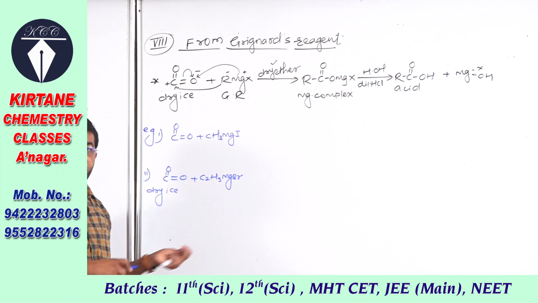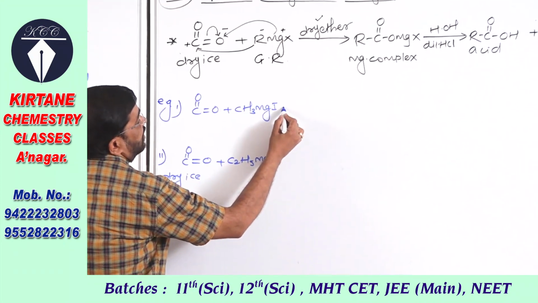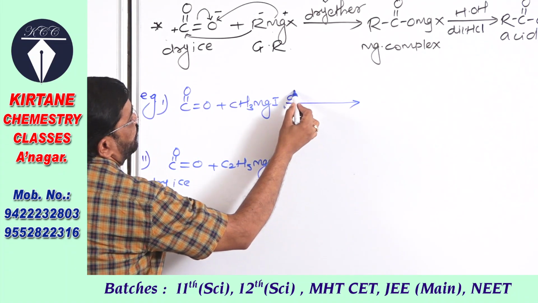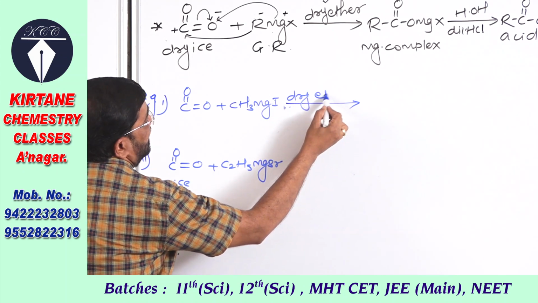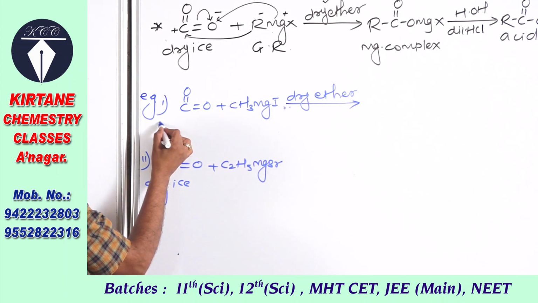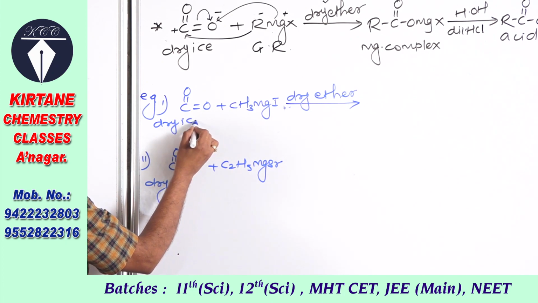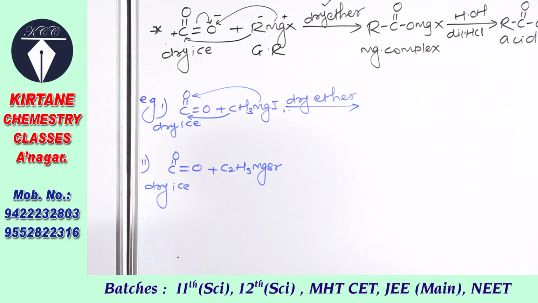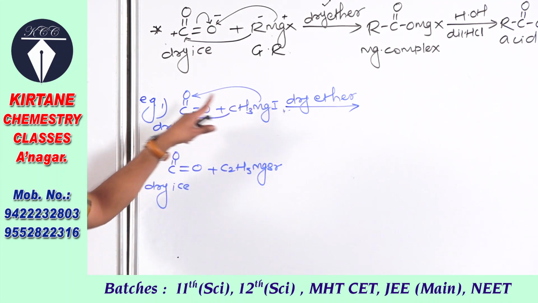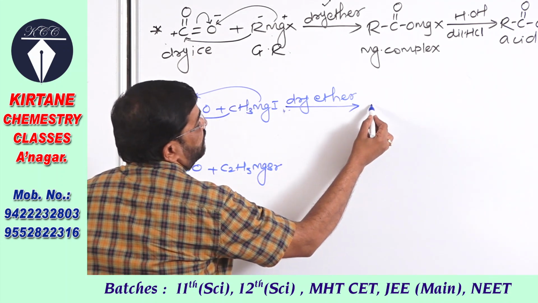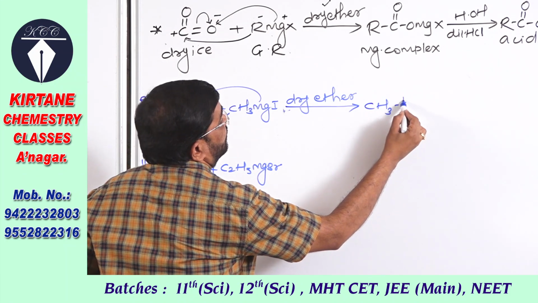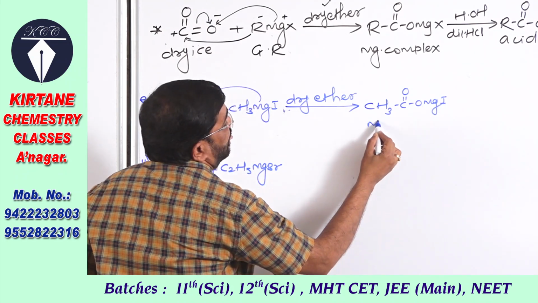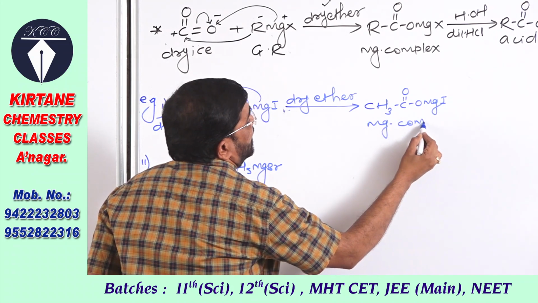Two equations here we have to complete. Methyl magnesium iodide when added to solid CO2 or dry ice, the methyl group is added on the carbonyl carbon, and magnesium iodide is added on oxygen, so it forms CH3, C double bond O, OMgI, a magnesium complex.